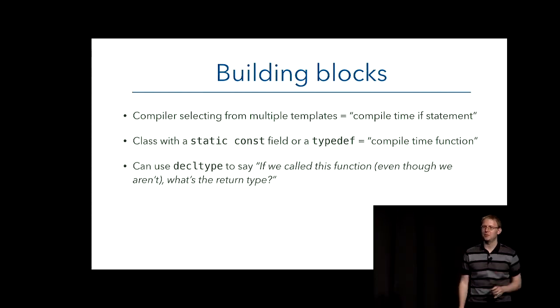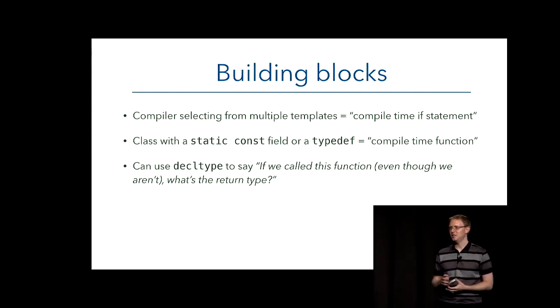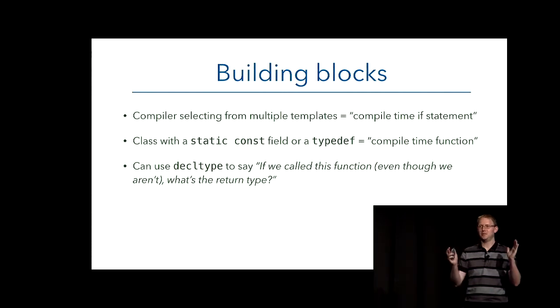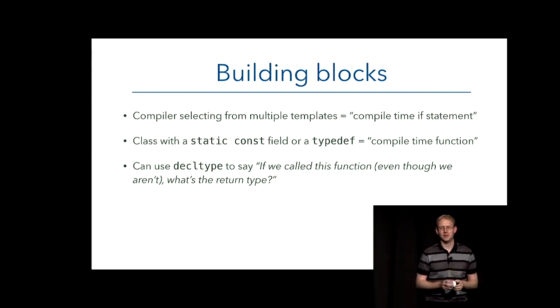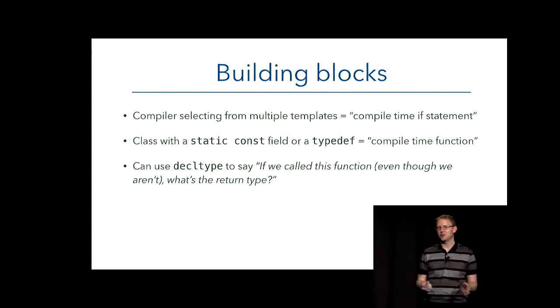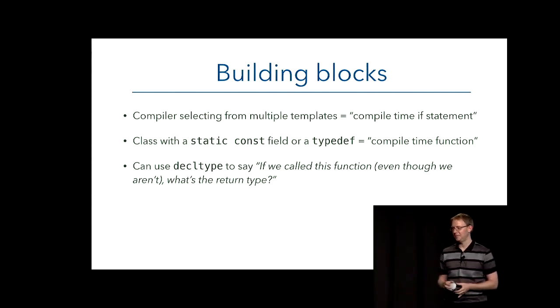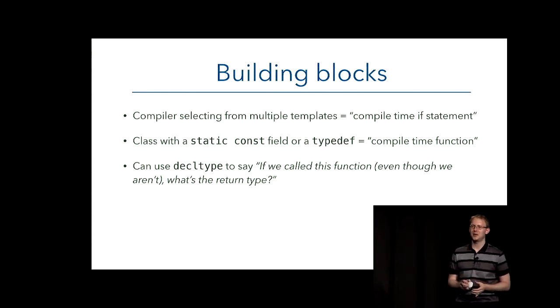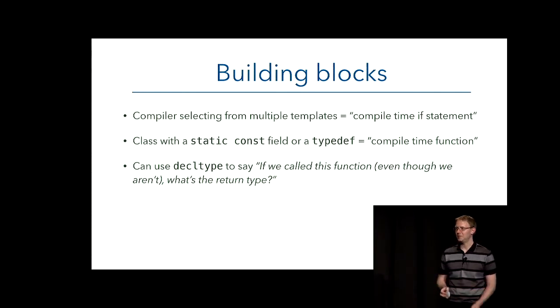There's a thing called decltype, which is a fancy C++ keyword. You don't have to use it, but it's kind of the easiest way to achieve some things. It's a keyword, and you put some code between the brackets, and the compiler answers a theoretical question: if we would run this code, what kind of result would come out the other end? So typically you use it with a function call. We say, if we would call this function, what would the return value be? Would it be an int or something like that? That sounds a bit pointless and theoretical, but I'll show you something where it's actually quite useful.